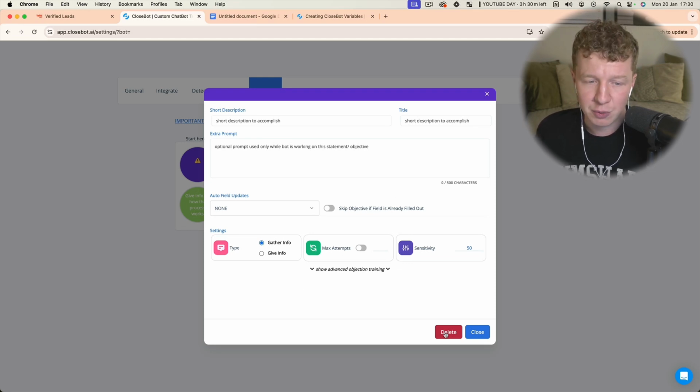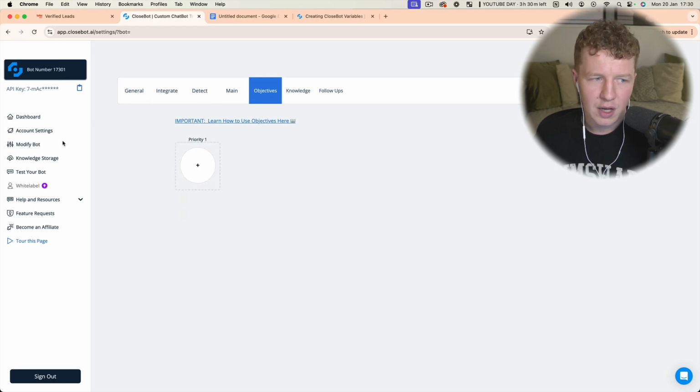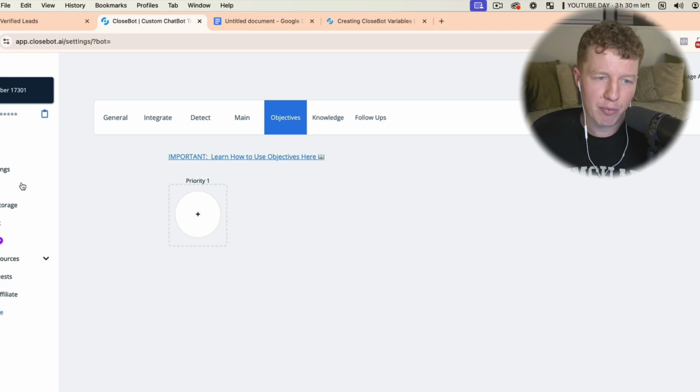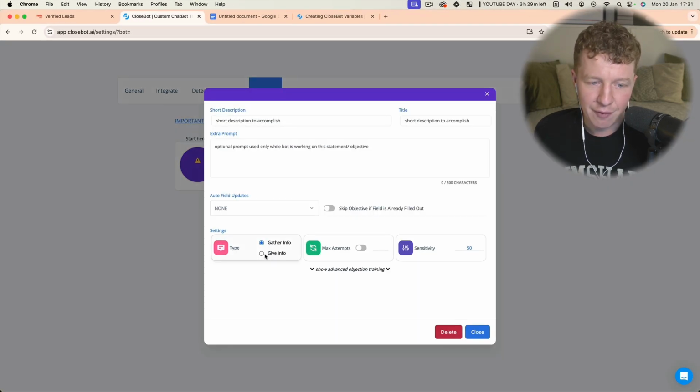What we're actually going to do is go ahead and delete all of these, and then I'm going to walk you through this step by step. Okay, so now we've cleared that, we're going to start our priority 1. So we're going to click start here. We're going to go ahead, click this, and we're going to give information, okay?